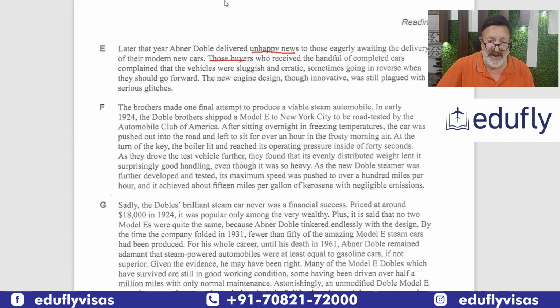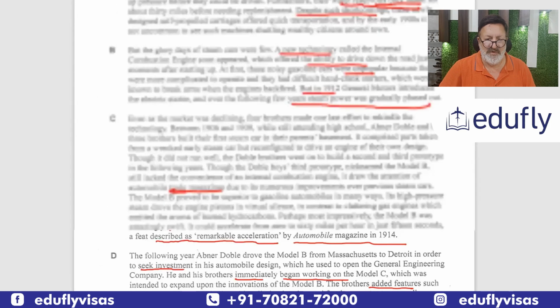Those buyers who received a handful of cars complained. They complained that the vehicles were sluggish, sometimes going in reverse. So the new engine design, though innovative, was still plagued. Plagued means it suffered from serious glitches. Glitches means shortcomings. So we know that buyers were not satisfied because there was some problem with the vehicles. This is the thing we have got.